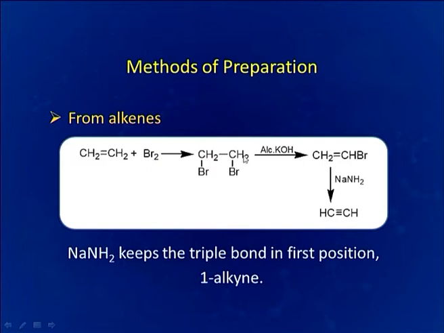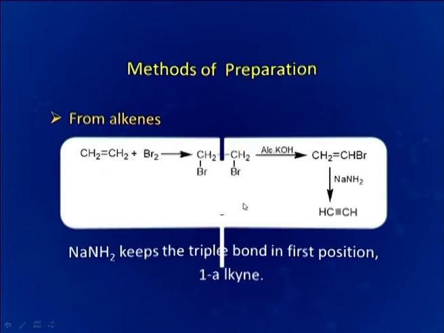This is again vicinal dihalide. So, with the help of the method already discussed in the previous slide, we can convert this to the alkyne. Here NaNH2 keeps the triple bond in first position, or we can say that terminal alkynes are obtained.